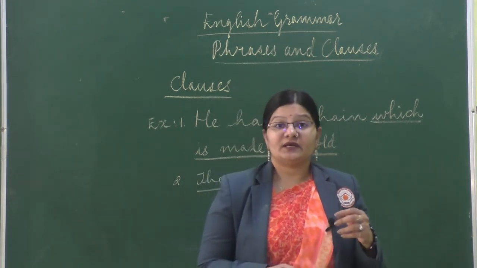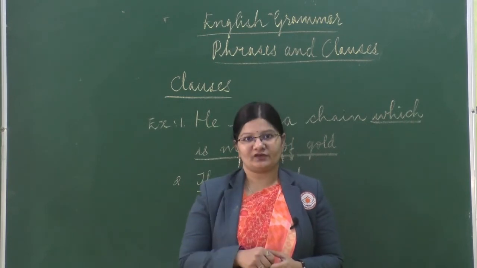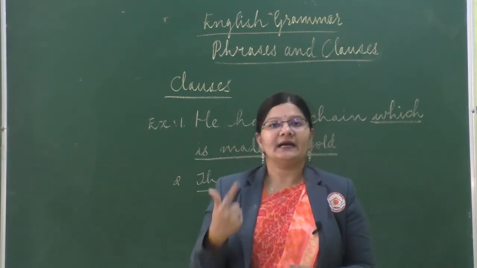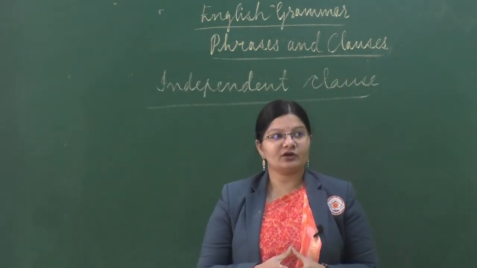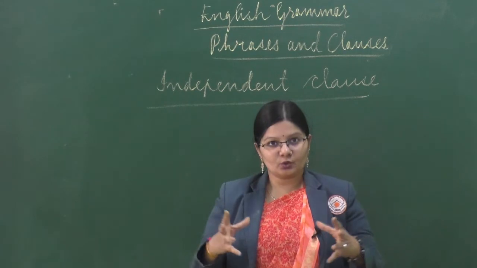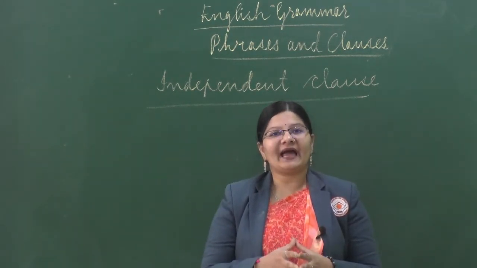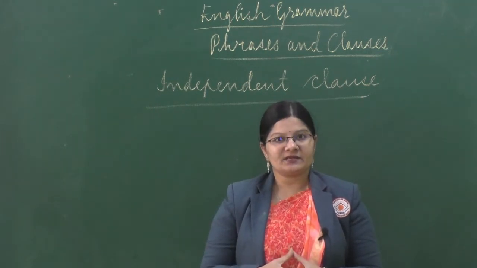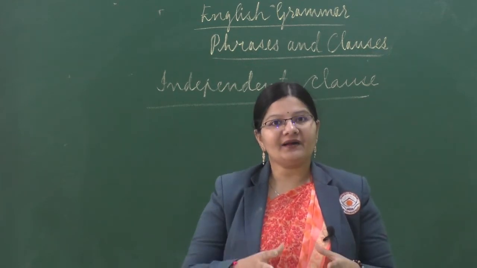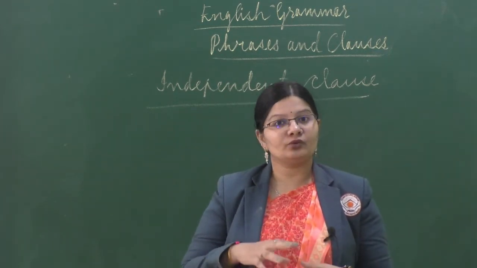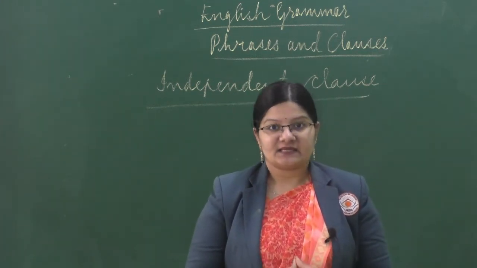Students, let's move further and understand the types of clauses. There are two types of clauses: one is independent clause and one is dependent clause. So students, what is an independent clause? An independent clause is a group of words that are related to each other. They have a subject and a predicate, right? And they can stand alone. Stand alone means they are complete in themselves. They give a complete meaning to us in a sentence, right?